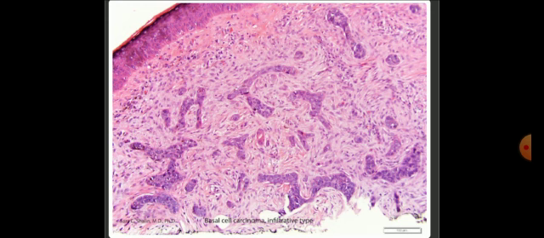See here, there is a basal cell carcinoma infiltrative type. The tumor infiltrated deep into the dermis, and these are all cuboidal basaloid cells showing malignant features like hyperchromasia, increased NC ratio, pleomorphism.